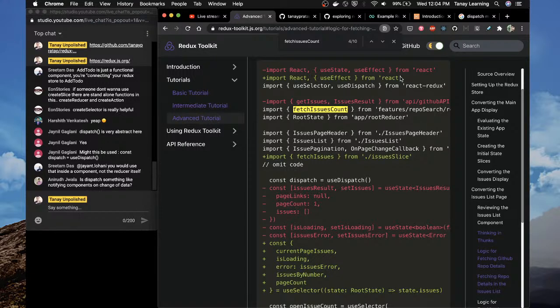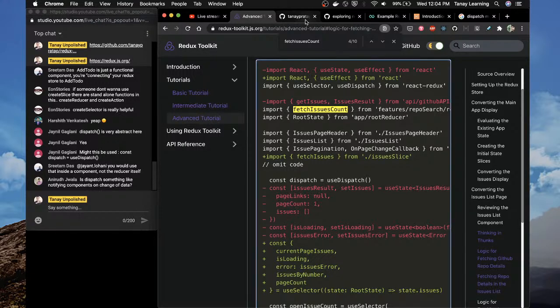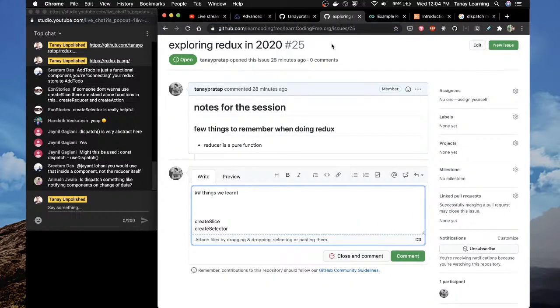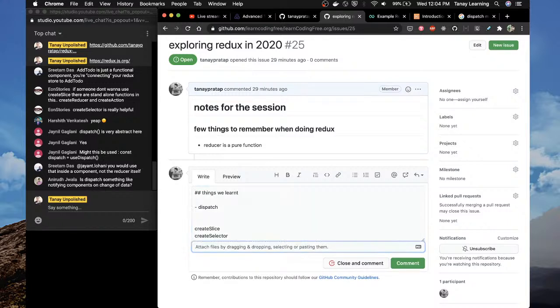Okay, so again, by the way, this is just an exploration for me also right now, there are two kinds of dispatch. The first kind is to dispatch an action. You can just dispatch an action using connect and map dispatch.